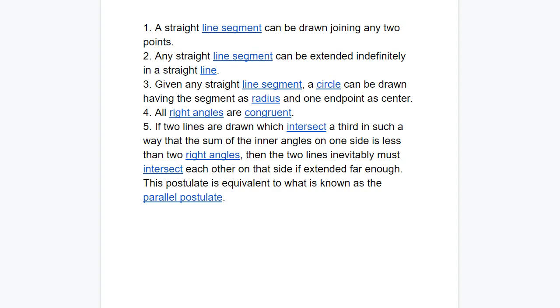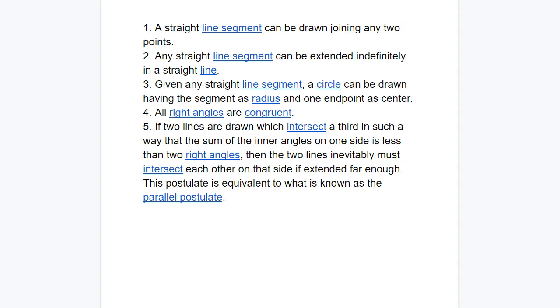And the book that comprised all this information was called The Elements. The Elements, one of the most important mathematical works in all of human history, and Euclid, of course, is one of the most important mathematicians in all of human history. So let's take a look at his 5 postulates.